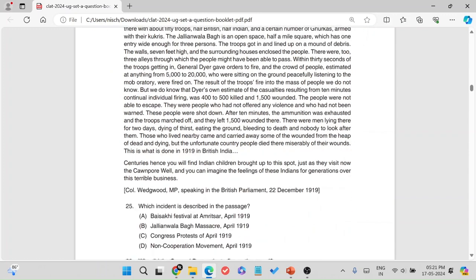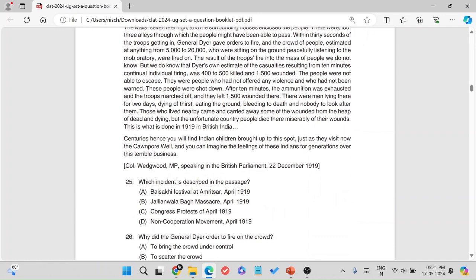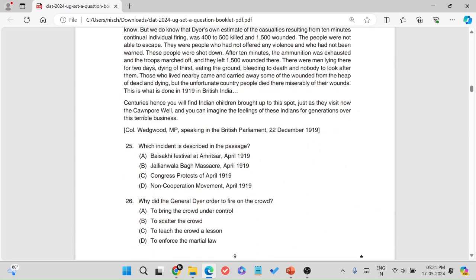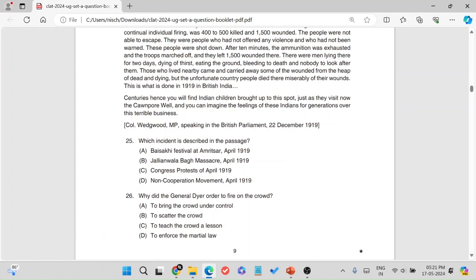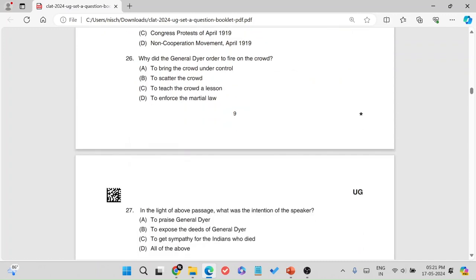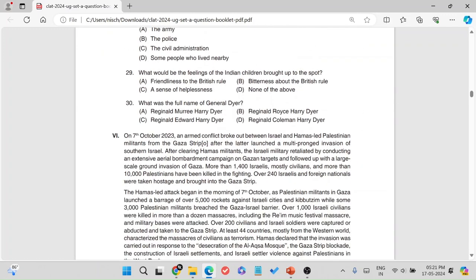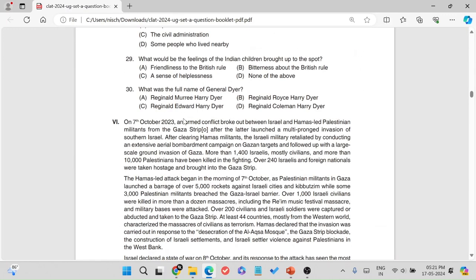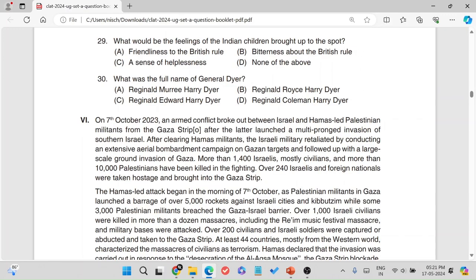So in general knowledge, they're asking about the Jallianwala Bagh massacre, which is an important part of modern history. This was in December 2023, by the way. And so they're describing a very easy question that anyone that studied 10th grade social science will be able to answer, which instead is describing the passage. This is the Jallianwala Bagh massacre. So that's one. That's about 5 questions.